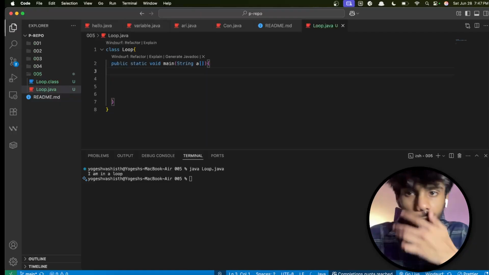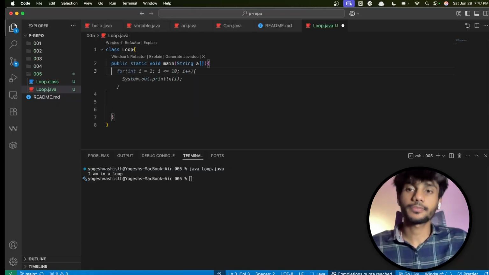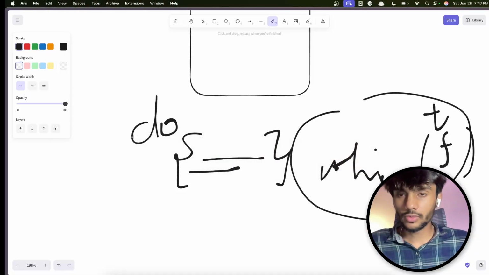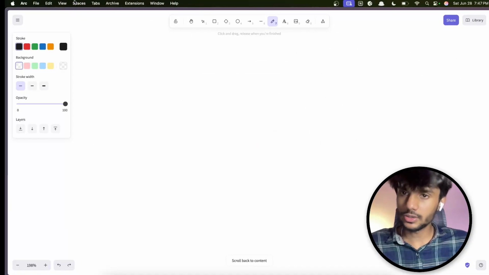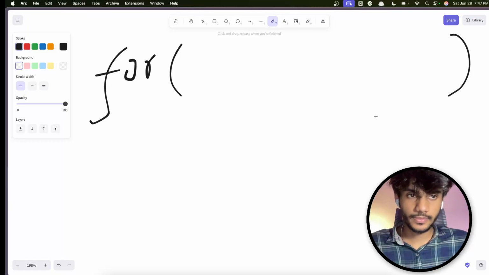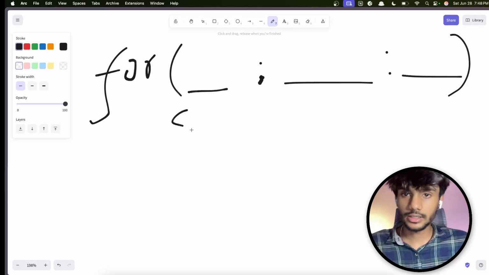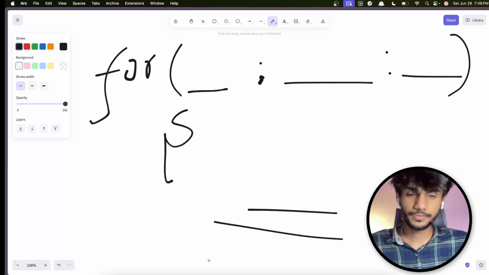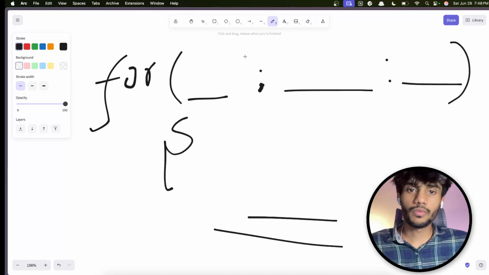Now let us talk about for loops. This is a very beautiful, simple loop. Let us talk about the story of the for loop first. A for loop is also used to execute a statement. It takes three things, and then there is a statement that's going to get executed. So what are these three things?